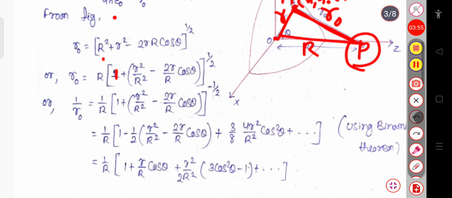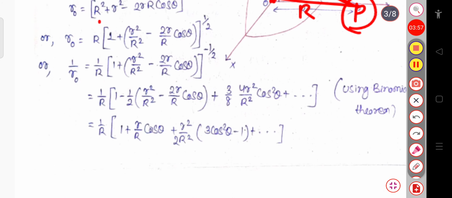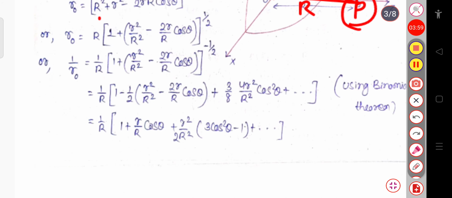Now if I take the reciprocal of this, then 1 by R0 will be equal to 1 by capital R, whole into this total term with the power minus 1 by 2, that is 1 plus r square by capital R square minus 2r by capital R cos theta, whole power minus 1 by 2.